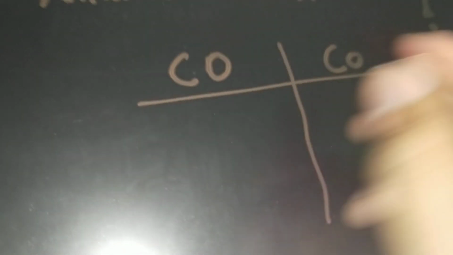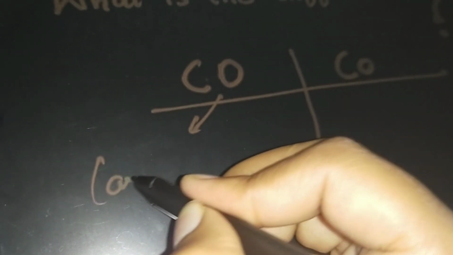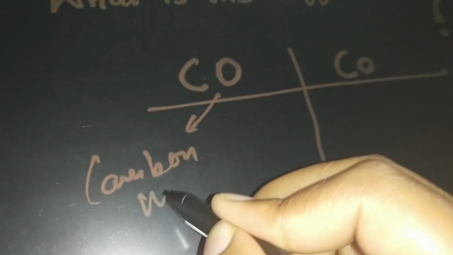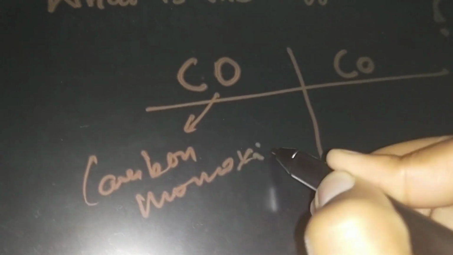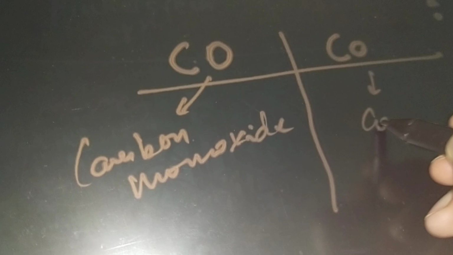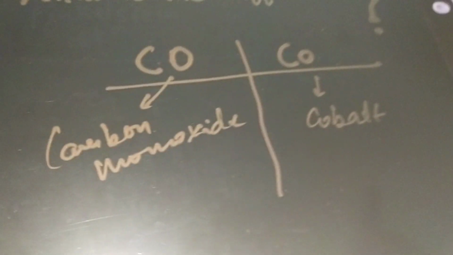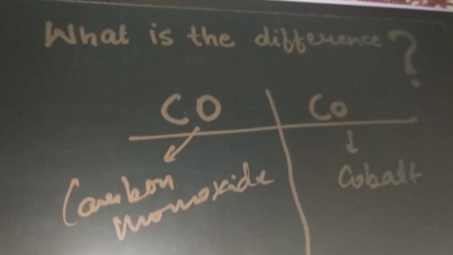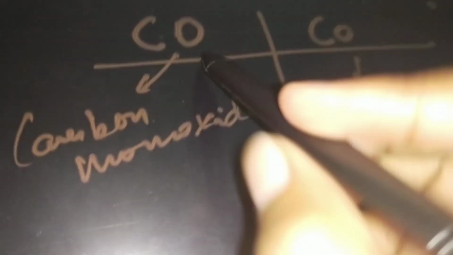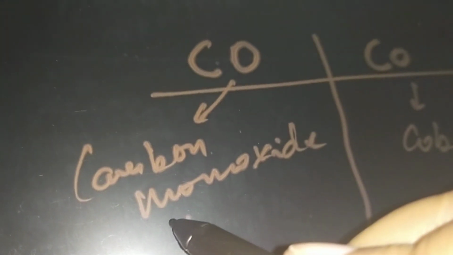Many students get confused in these two, this and this. What is the difference between the two? This is carbon monoxide and this is cobalt. Never ever combine these two. CO stands for carbon monoxide.